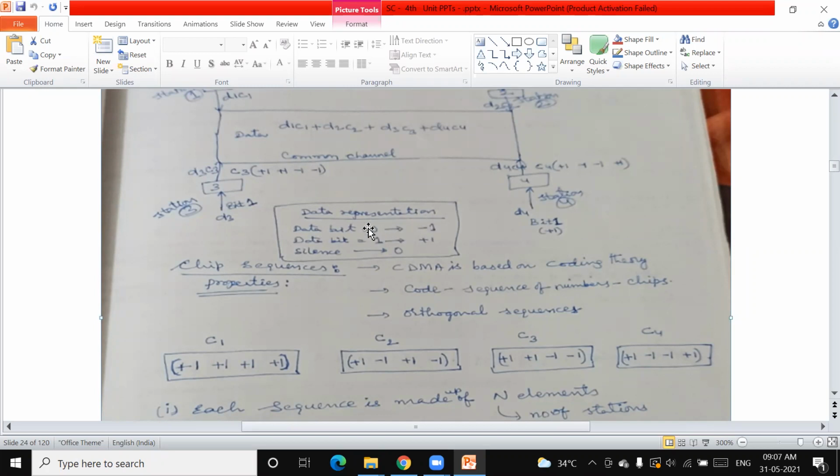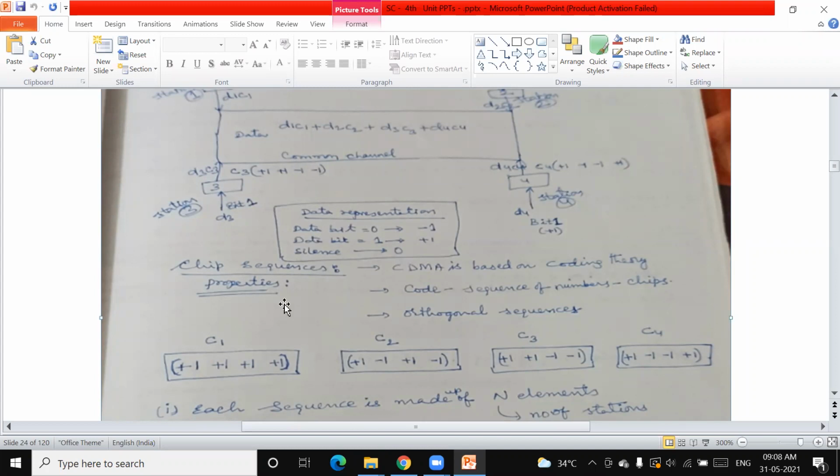To transmit bit 0, we represent it with -1. If the data bit is 1, then +1, and if 0, then -1. If there is no data transmission, either 0 or 1, we are not transmitting from that station. That station is not transmitting anything and not receiving anything, that is silence. Therefore, silence can be represented as 0.